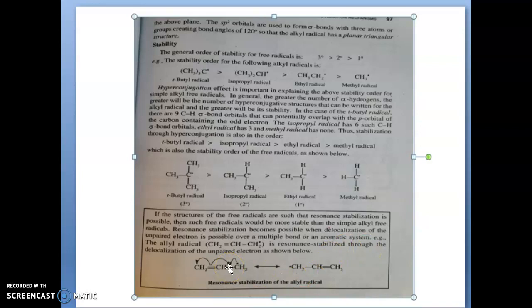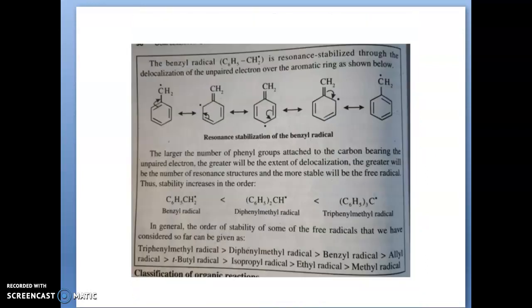Likewise in the carbanion and also in the carbocation, if there is scope for a resonance structure, then it will form a stable structure, meaning resonance stabilization is possible, so it will have more stability. In the case of the allyl radical, you can see this resonance structure, and likewise in the benzyl radical this resonance structure is possible, so it will be more stable.